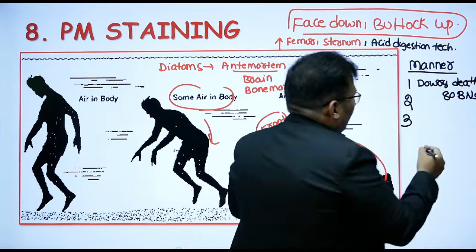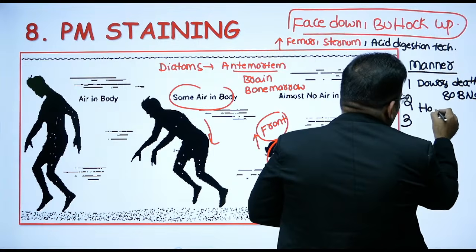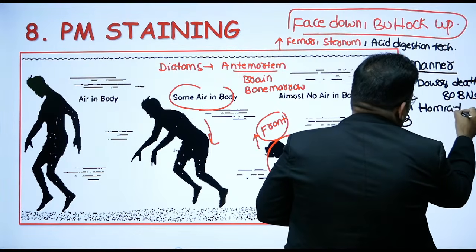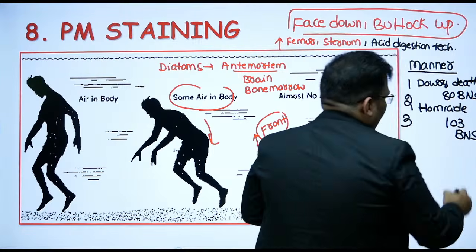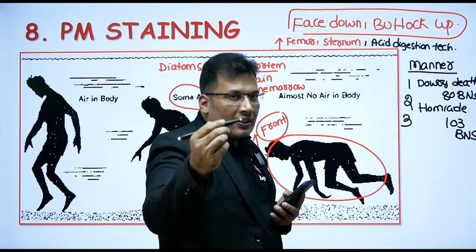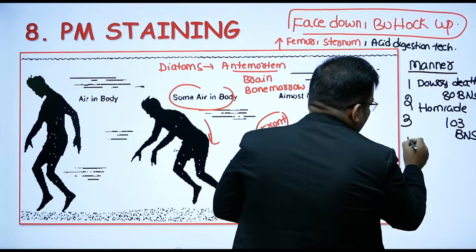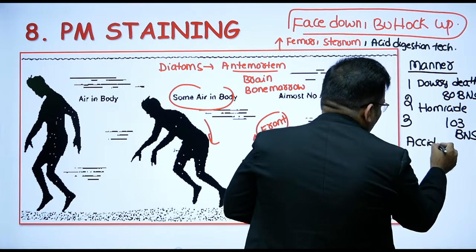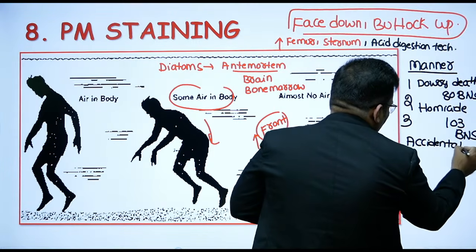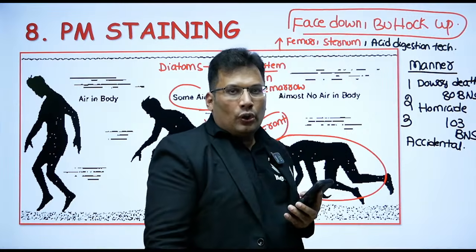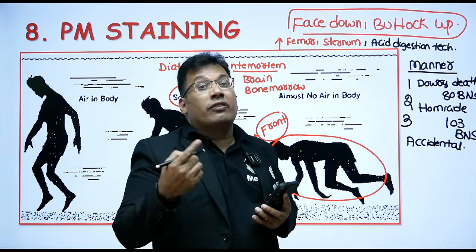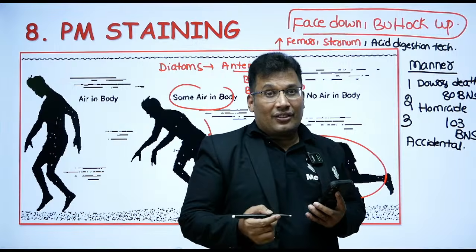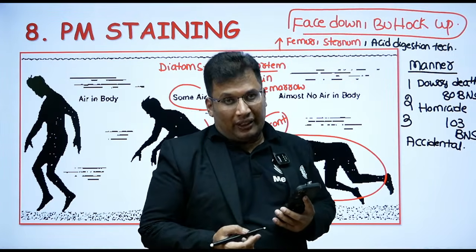Second, homicide, punishable under 103 BNS. Or sometimes it can be accidental. Accidental death, especially in non-swimmers, in children, or in case of head injury.